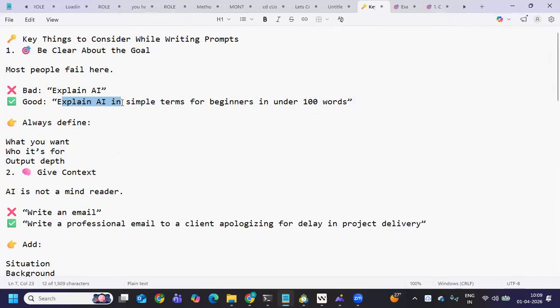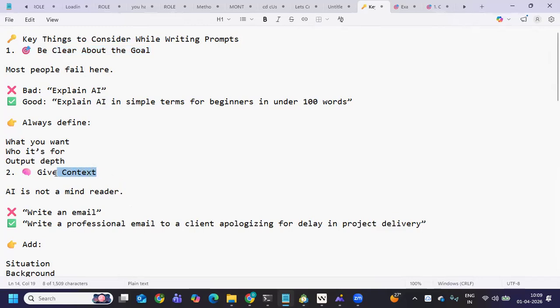AI is smart, but based on the prompt you give, it will decide whether to give a smart answer or a dumb answer. So always have rules defined around your prompt, so that it gives you an effective answer. The first step is being clear about the goal.